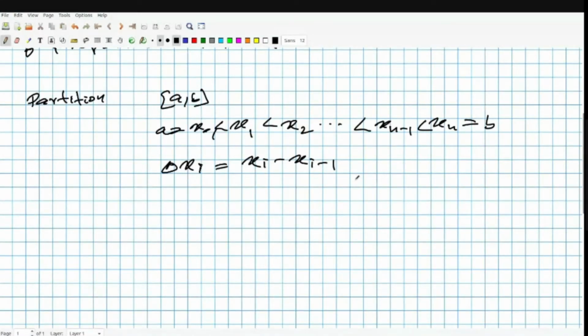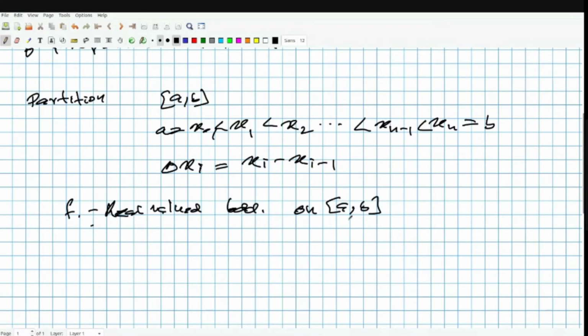Now you consider a function f, a real valued bounded function on [a, b].